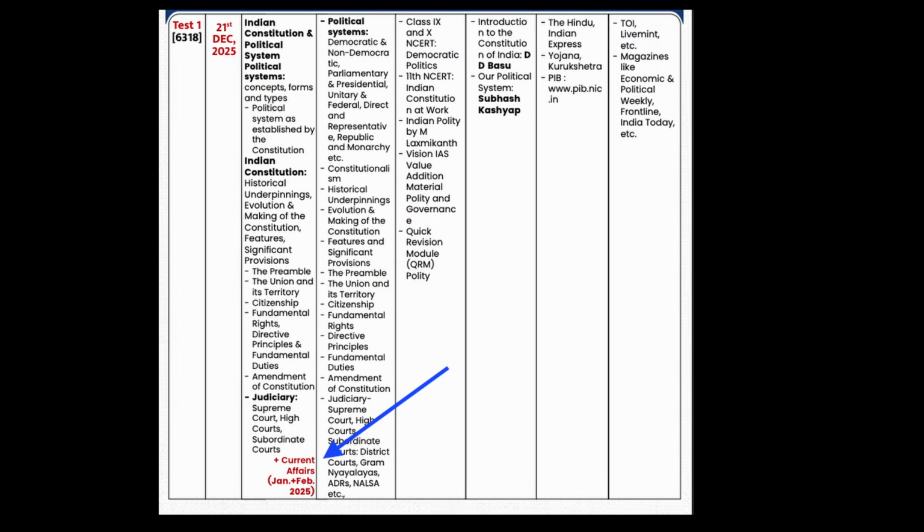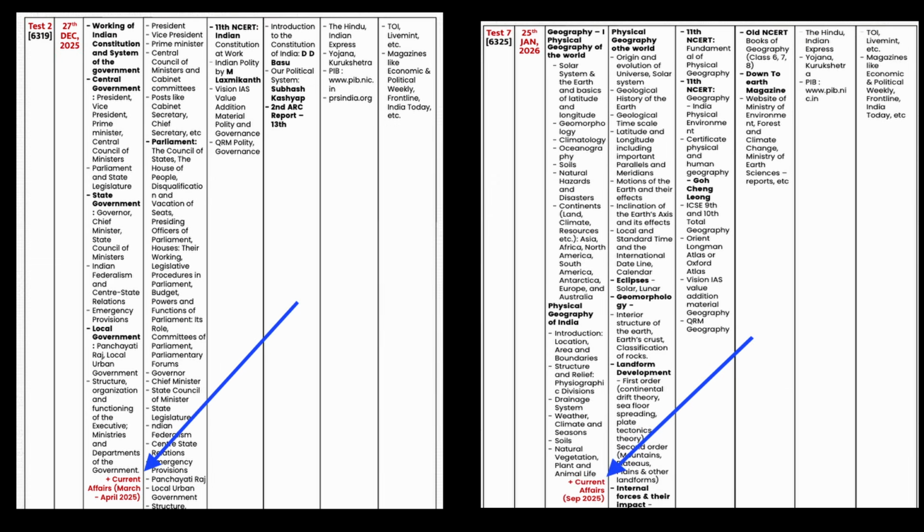Yes, of course, I told you about the magazine. For example, if you read the October monthly magazine, its questions and answers are available. There is already a question and answer set for those magazines. You should try them. Clear? And I think in Vision's 35 all India test series, there are some tests which could be current affairs related. You'll have to verify that information once. But current affairs usually are included. In an Economics sectional test, current affairs will be included. Okay, so these are some of the questions that were asked.